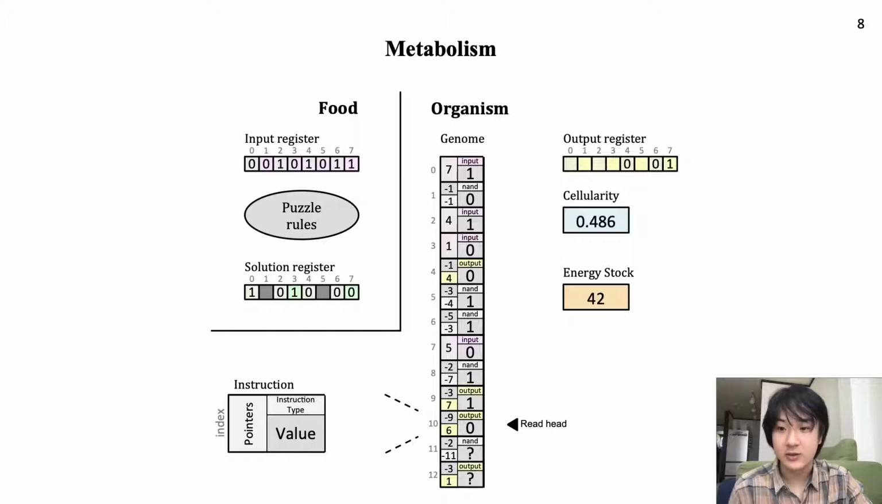Energy is stored in the organism and is used to read through the genome, where each step corresponds to one gene denoting a calculation in the Boolean logic gate network. The genome can read values from the puzzle's input register, process the values through its logic gate network, and write the solutions to an output register, which is then compared to the puzzle's solution register to determine the energy reward based on the number of correctly solved digits. If stored energy runs out, the organism is dead.